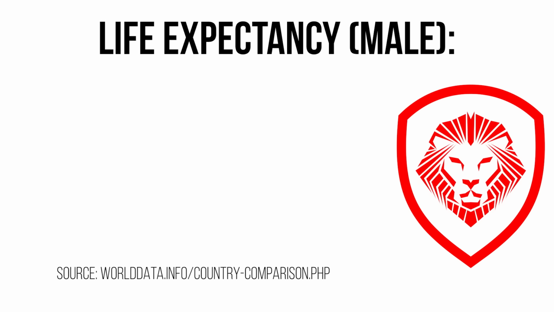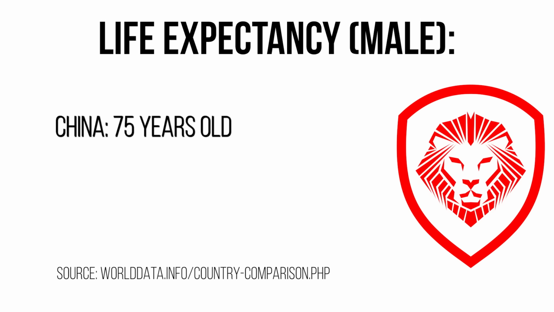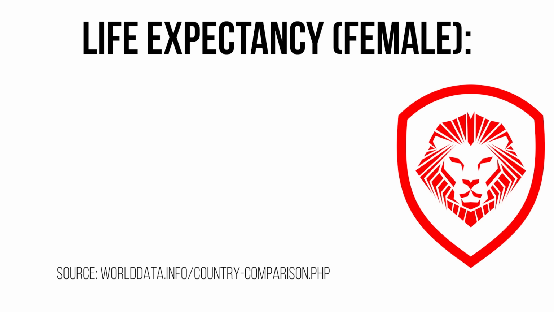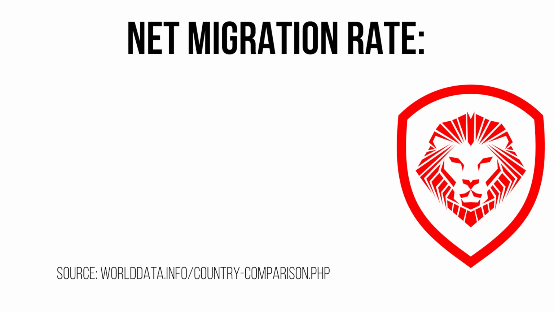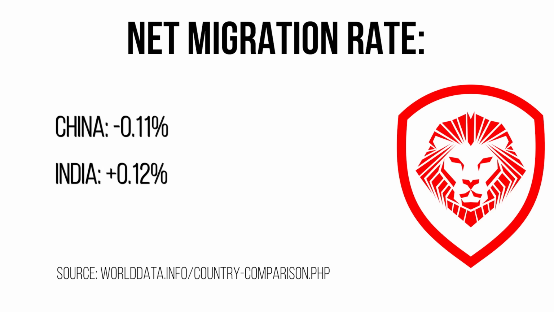Life expectancy, male. In China, they live up to 75. In India, they live up to 66. The edge goes to China. Female in China live up to 81. In India, 69. Again, edge goes to China. Net migration rate, when it comes down to China, they're actually negative 0.11%. That means people are leaving. But if you look at India, they're actually positive 0.12%. People are moving to India. Again, the edge there goes to India.